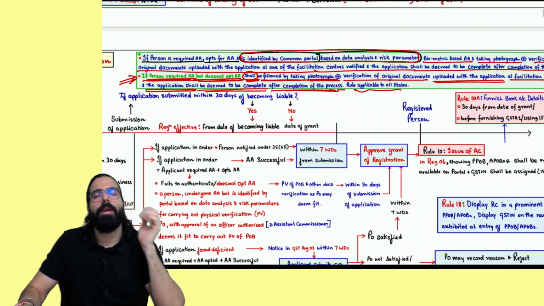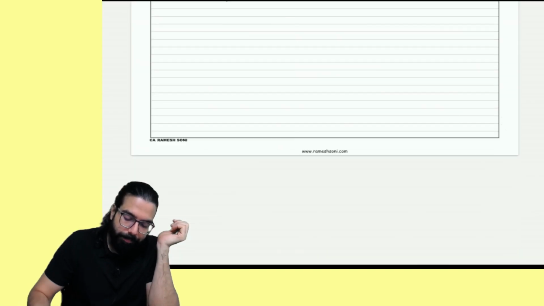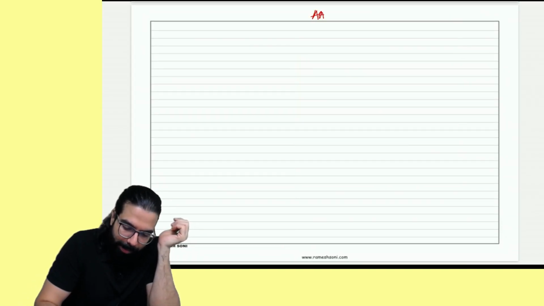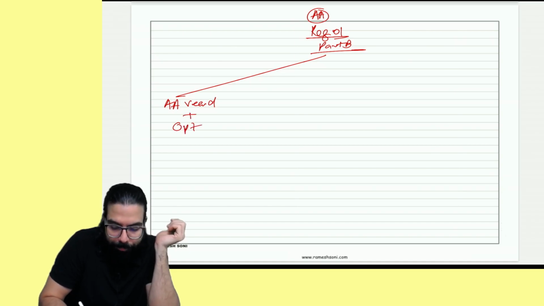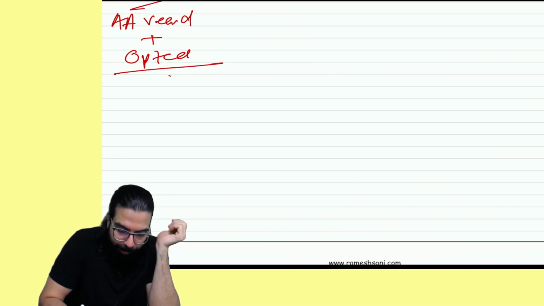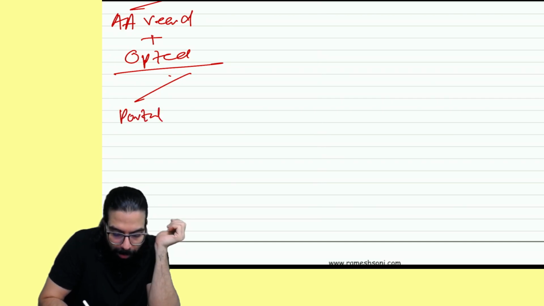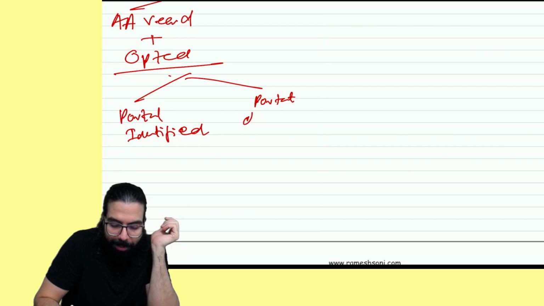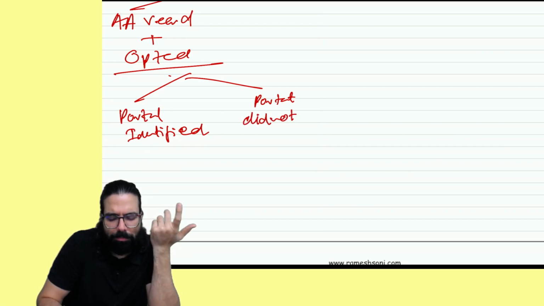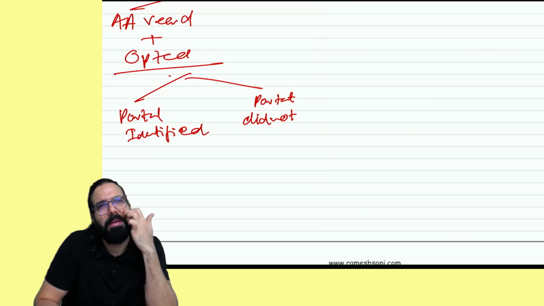Please tell me one thing, everyone. Aadhaar authentication, correct? When I submitted GST REG-01 Part B, Aadhaar authentication was required plus opted also. In this scenario too, the portal either identified you or did not identify you, red flag.